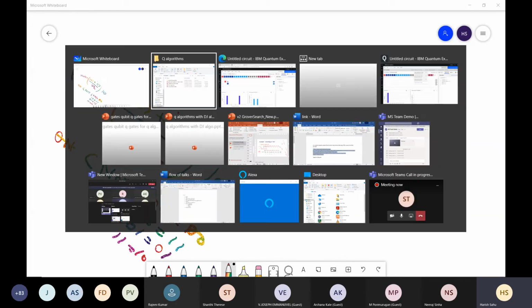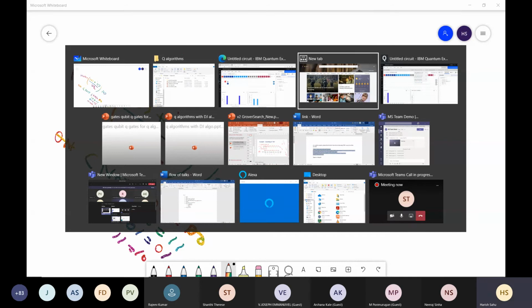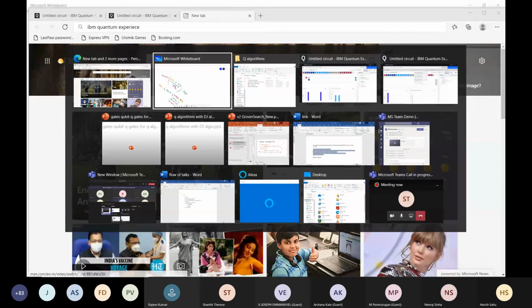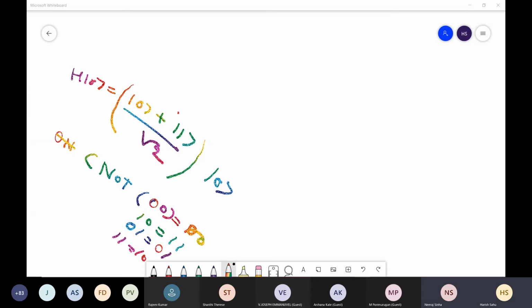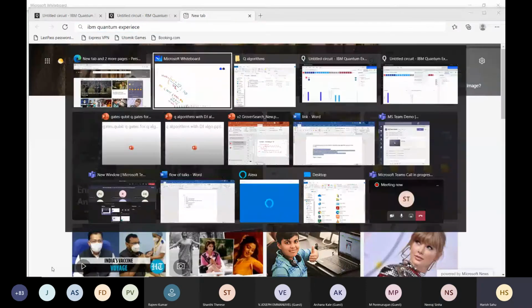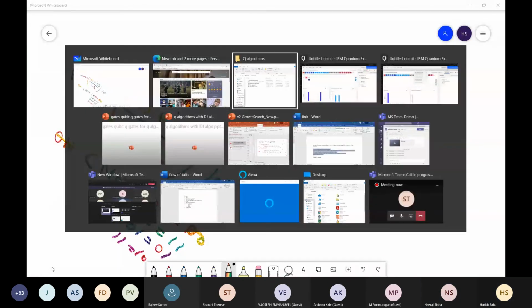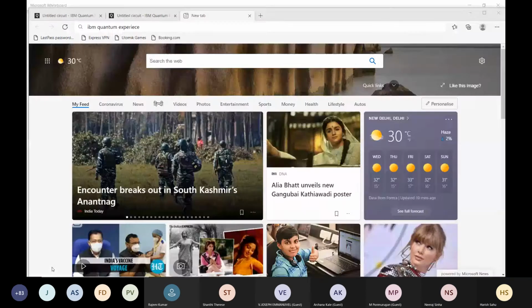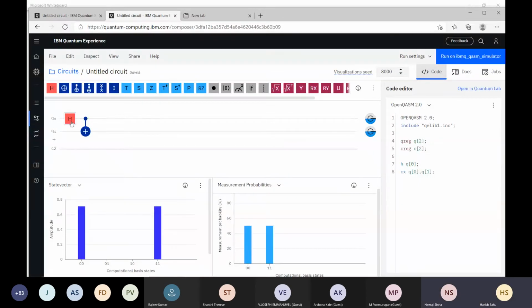So see here. What I was trying to tell you is that this is Hadamard applied on the first qubit, so it becomes 0 and 1. Now we are applying CNOT where control is the first qubit and target is the second one.